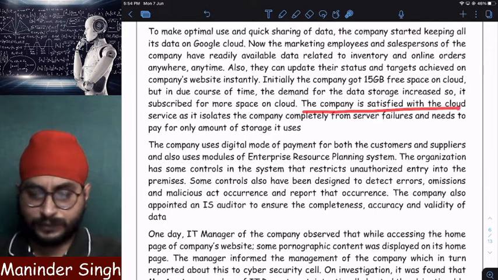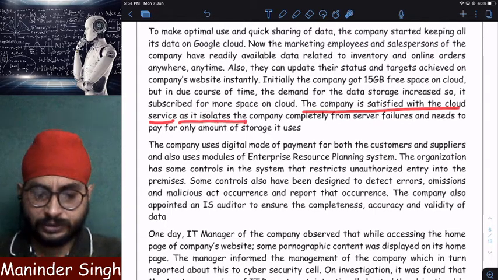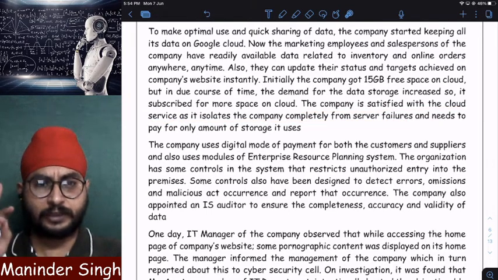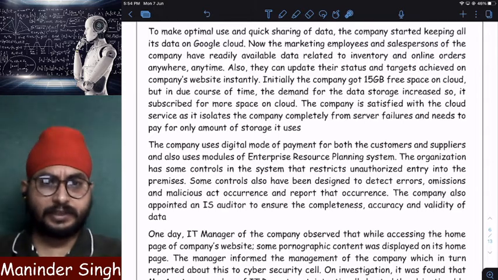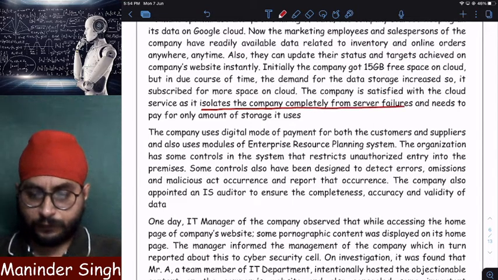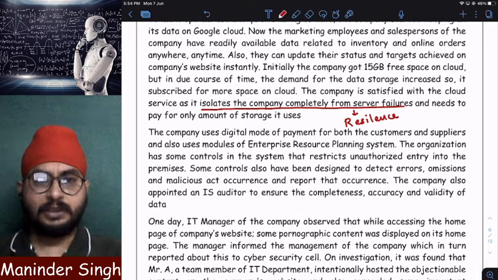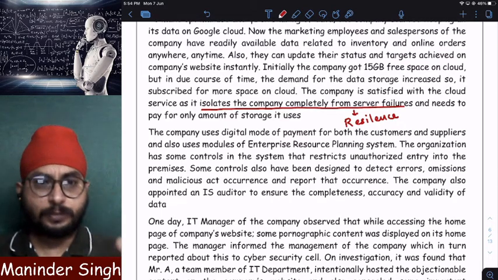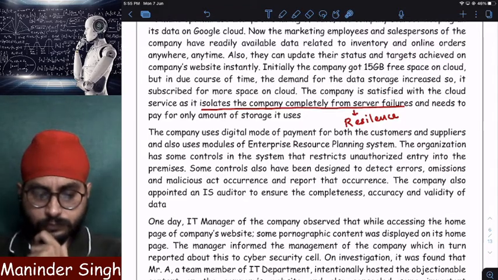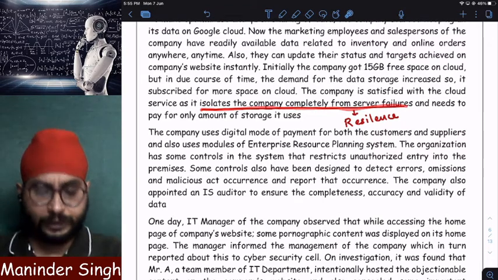The company is satisfied with the cloud service as it isolates the company from the server failures. I am not responsible for server failure. Who is responsible for server failure? Cloud. Google is responsible. It is not my responsibility, right? Clear? See here. Isolating the company from server failure is called resilience. Clear? Isolating the company from a server failure means as a user, I am least bothered about server failure. I am not responsible at all. Who is responsible? The cloud service provider, that is Google in this case. So isolating the company completely from a server failure is called resilience.